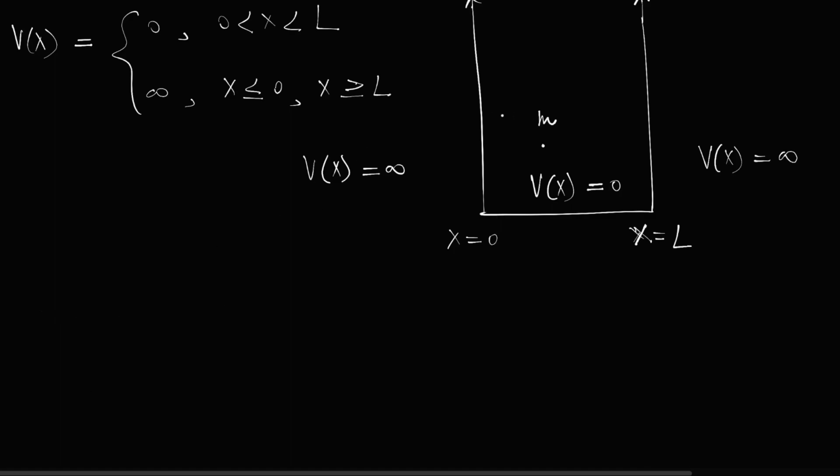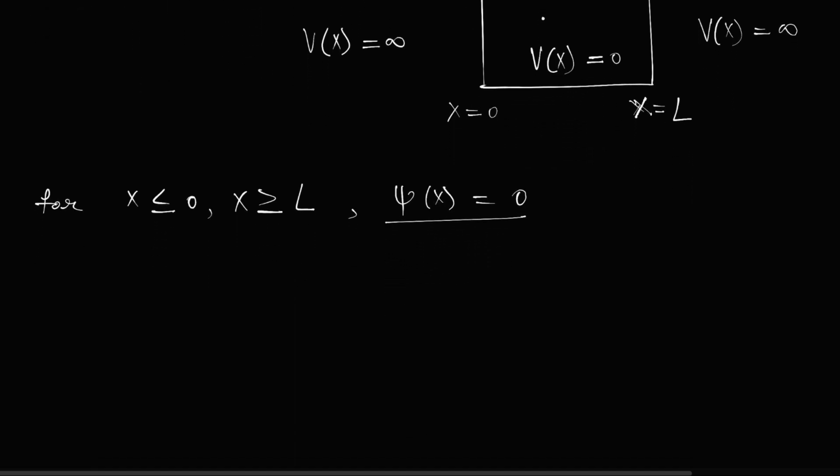So for x less than 0 or x greater than L, the wave function is already 0. So that is already solved. We do not have to solve in this region, outside the box.